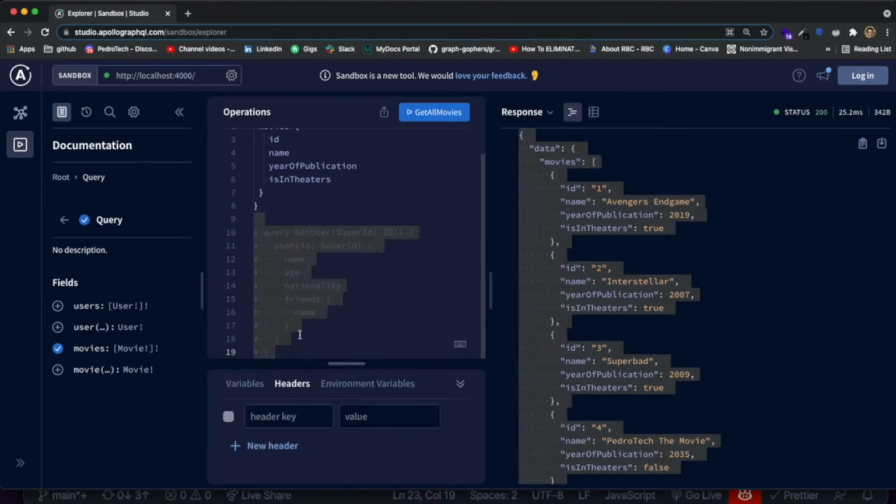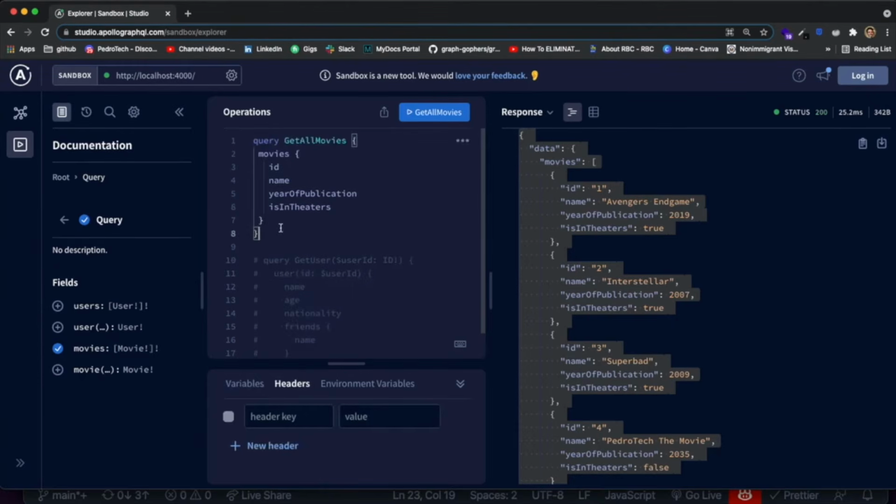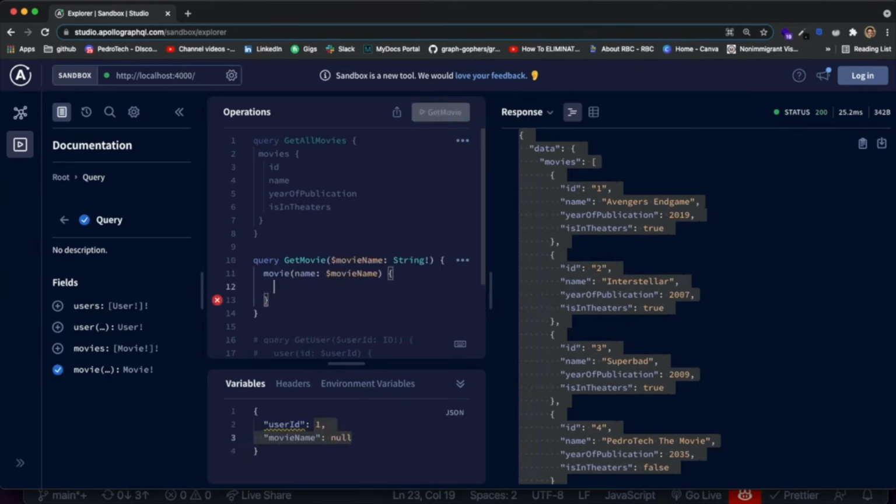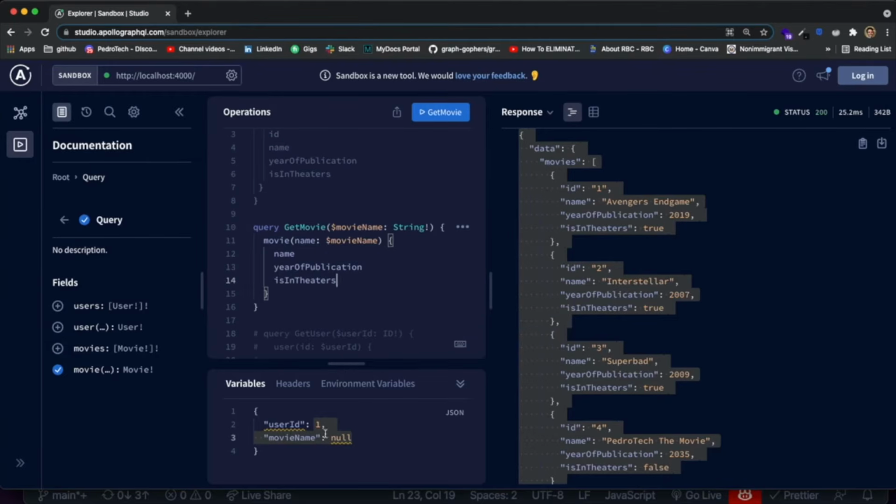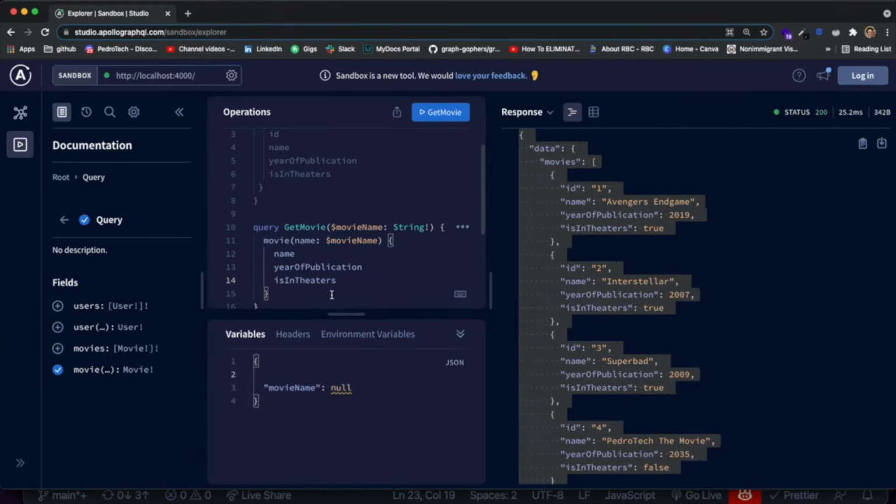Now, if we want to make a query that gets just a specific movie, we can say query get movie, and then inside of here we get the movie field without the S, and you can see that it already includes movie name, which is honestly amazing. I love how it does everything for you. And for the movie that we want to get, let's just get the name of the movie, the year of publication, and if it is in theaters or not. And now we delete the user ID from our variables down here at the bottom because we're not making the user query